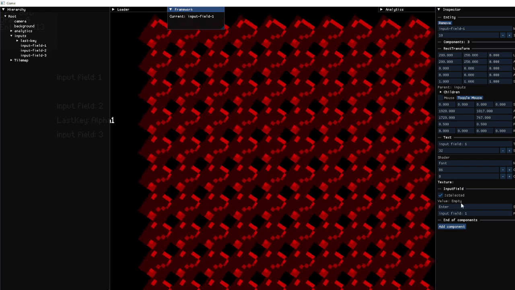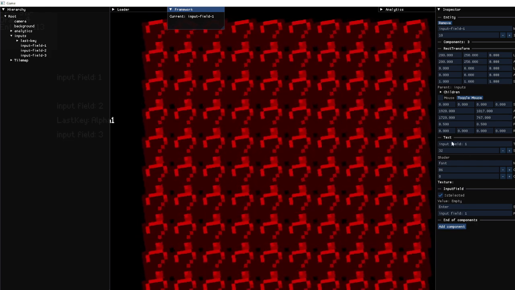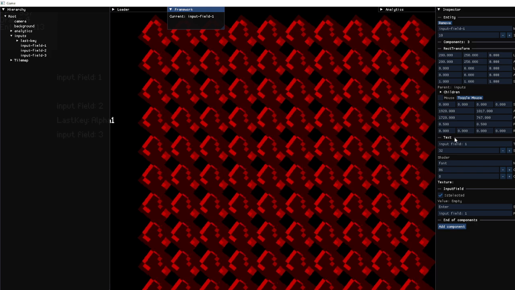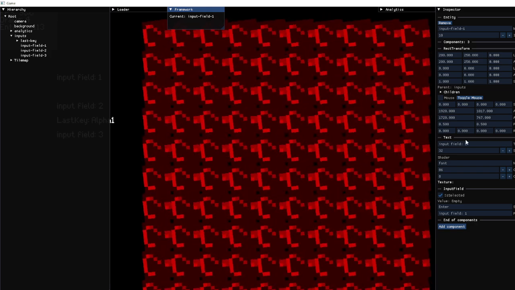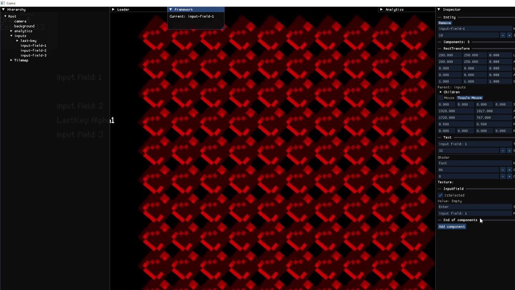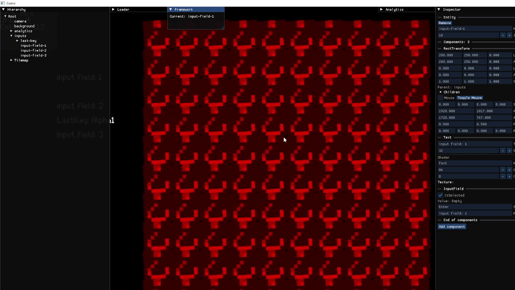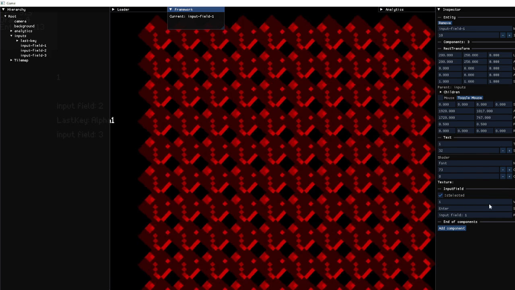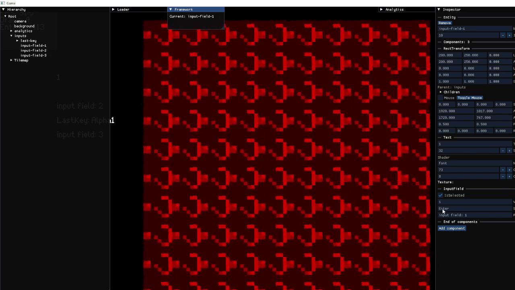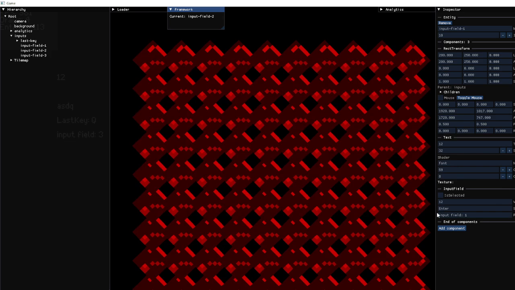The value has nothing. But the text renderer, because it uses text render to draw the text, has the input field 1 value in it, which is the placeholder. So if I press 1, now it says the value is 1. It's just a string value, it's not a number.